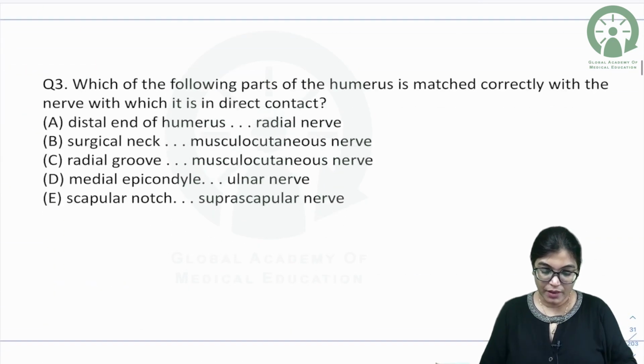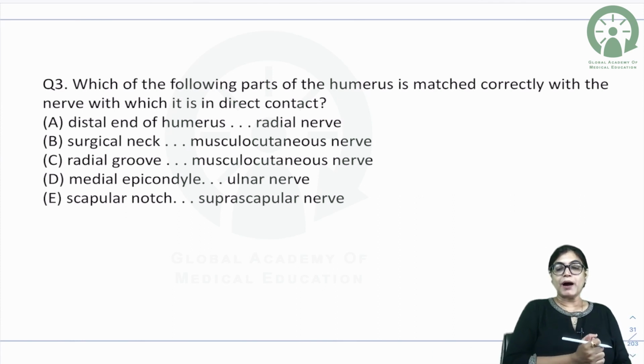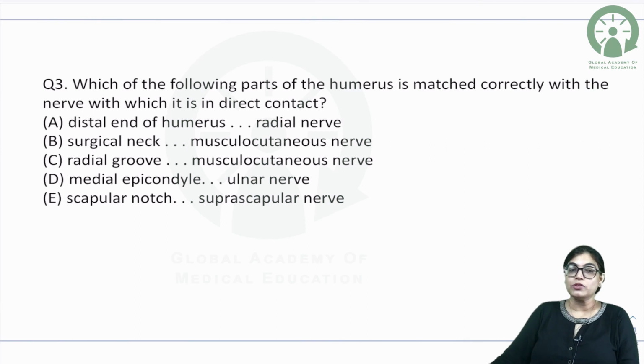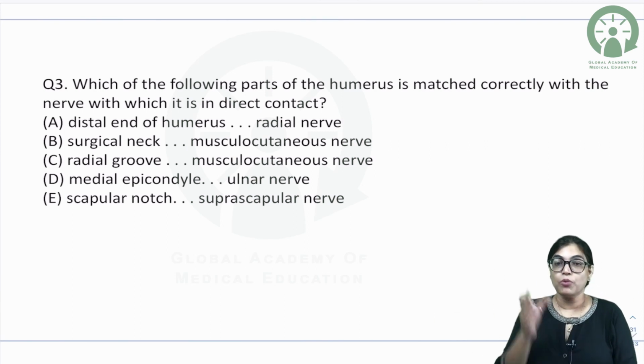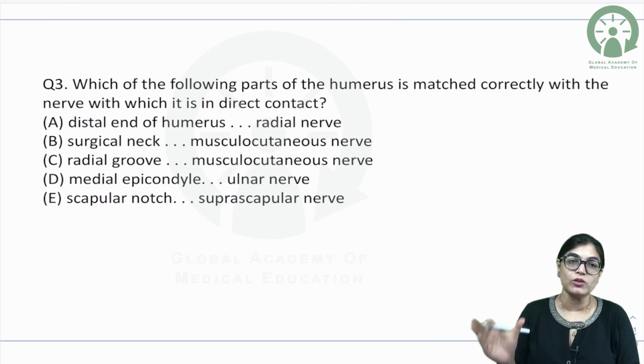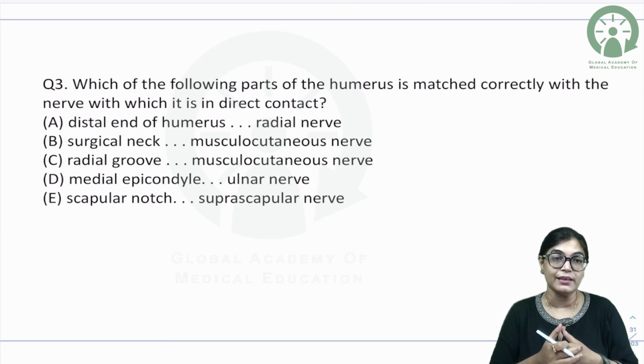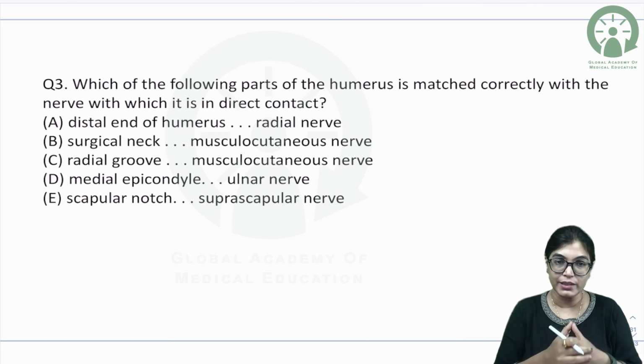Now, which of the following part of the humerus is correctly matched with the nerve? Actually, this is a very important MCQ. If you are going to attempt the FMGE examination, you have to know the important relation of the bony prominences and you have to know about the nerve. When I am talking about distal end of humerus, it is related with radial nerve. Whether it is correct, match the following or not.